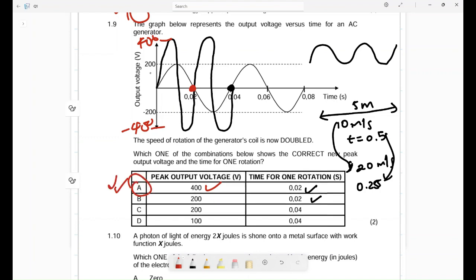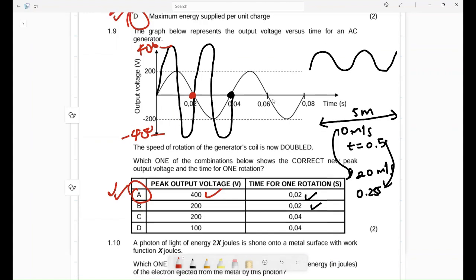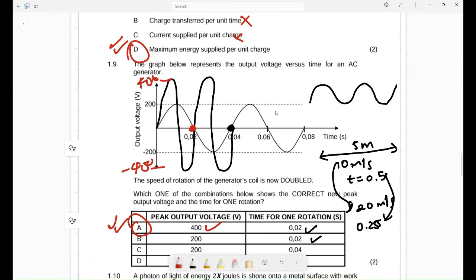Remember, a quick summary is that when you increase the speed, you will increase the voltage, but you will decrease the time. If you double the speed, you will double the voltage, but you will halve the time. Let's say now you halve the speed. You will halve the voltage, but you will double the time. Can you see that?